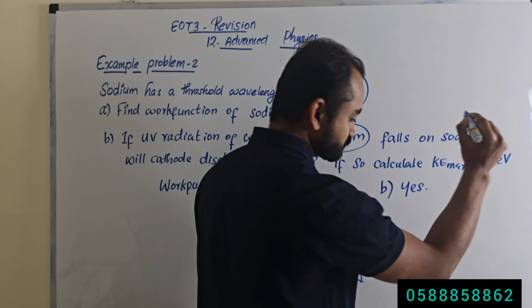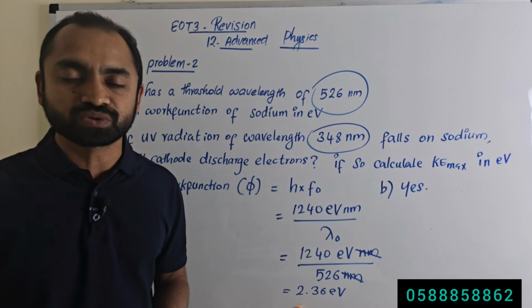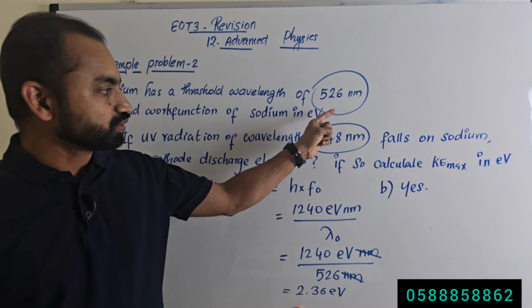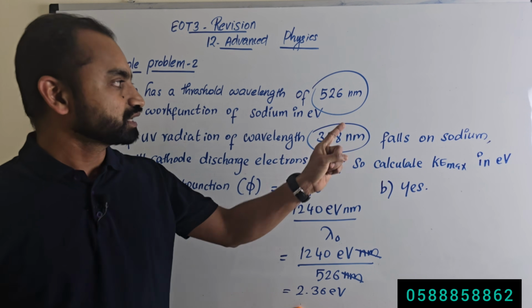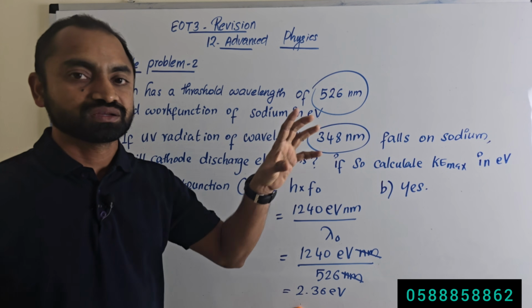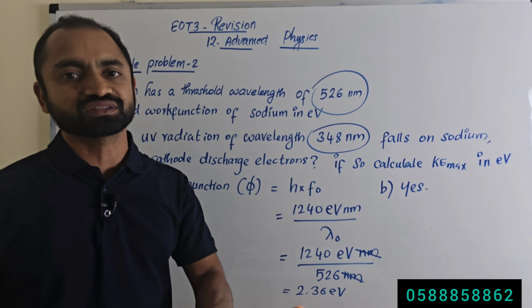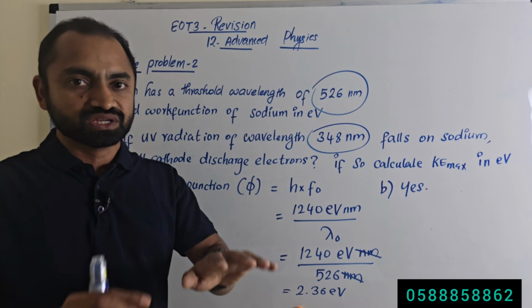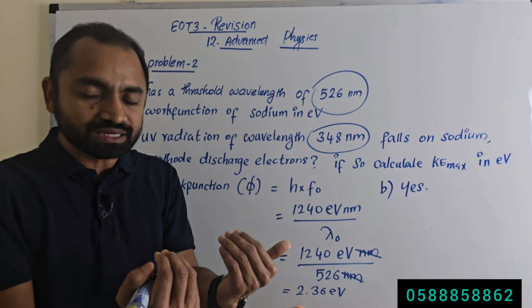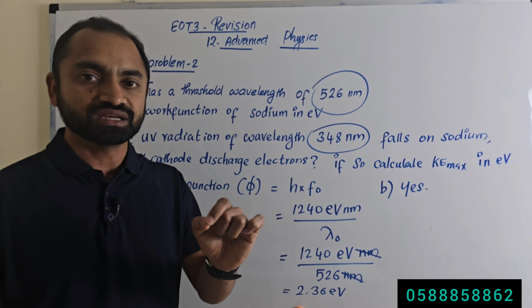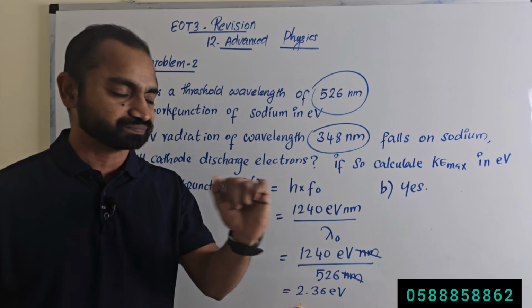Why are electrons emitted? Because the wavelength of the incident photon is shorter than the threshold wavelength. So if the wavelength of the incident photon is less than the threshold wavelength, electrons will be emitted.